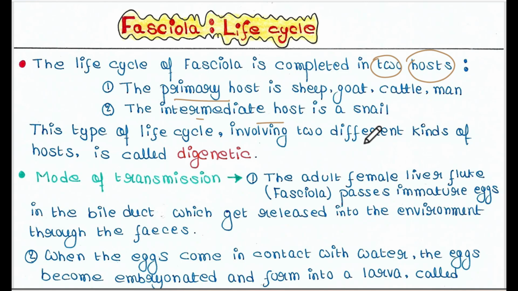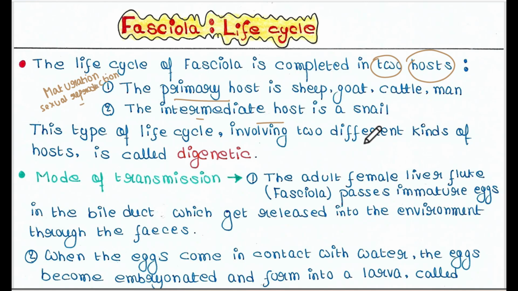So what is primary host? Basically, in the primary host, the parasite reaches maturity. Maturation takes place over here and it reproduces sexually. So sexual reproduction occurs here.